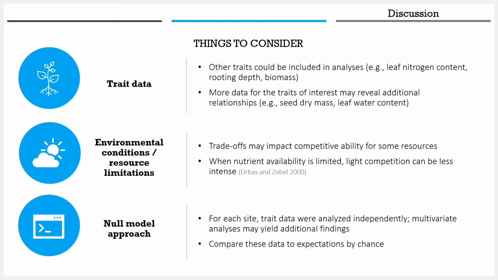Finally, traditional assessments of limiting similarity do utilize a trait-based null model approach. However, we first wanted to compare positive and negative pairs and quantify trait overlap between them. As traits were analyzed independently in our study, multivariate analyses may yield additional findings, and a null model would allow these data to be compared to expectations under chance.